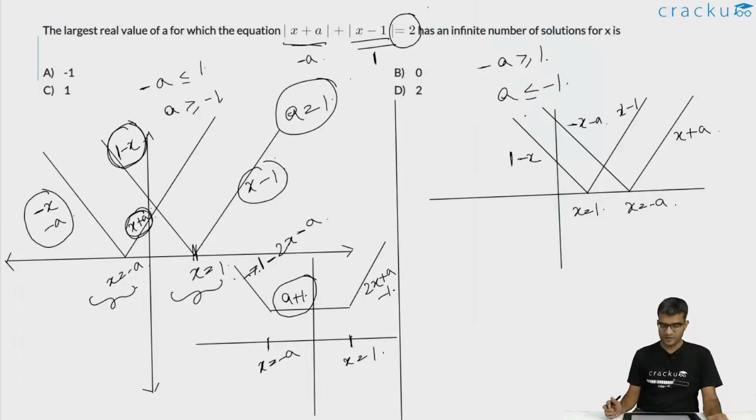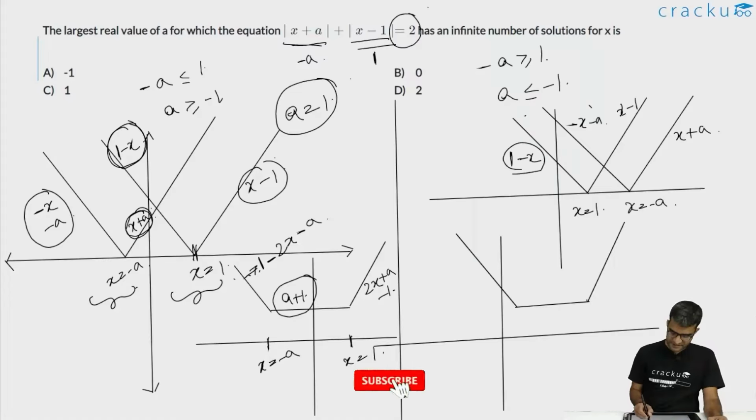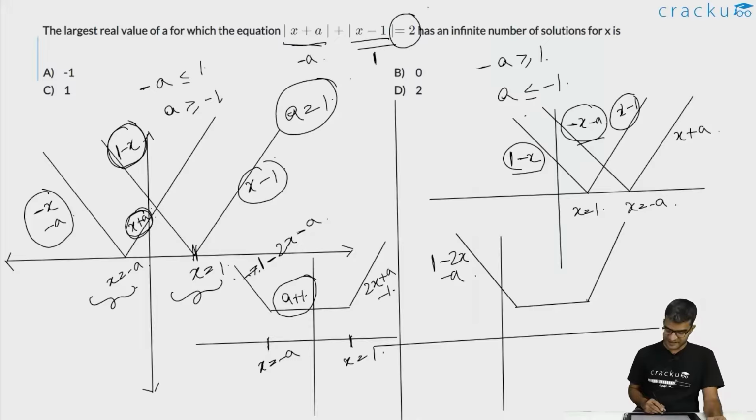So now if you are adding both of those moduli in one graph, you have the y-axis, you have the x-axis. To the left of x is equal to 1, it will be something like this. Then you have a straight line, and then you again go up. It will be something like this. This will be 1 minus x plus minus x minus a. So this is 1 minus 2x minus a. This will be x minus 1 plus minus x minus a, which is minus 1 minus a. And to the right will be x plus a plus x minus 1, which is 2x plus a minus 1.